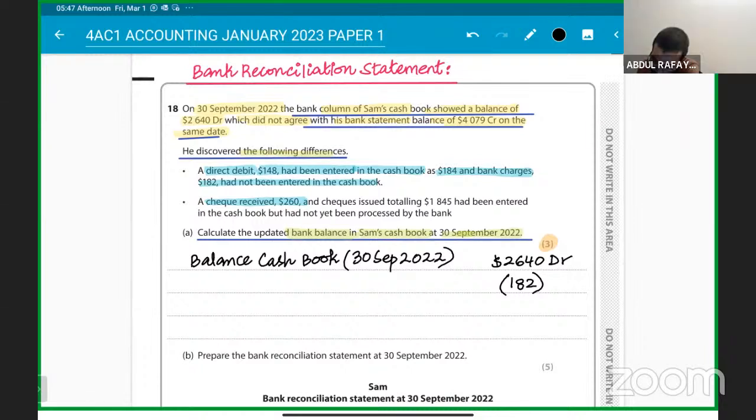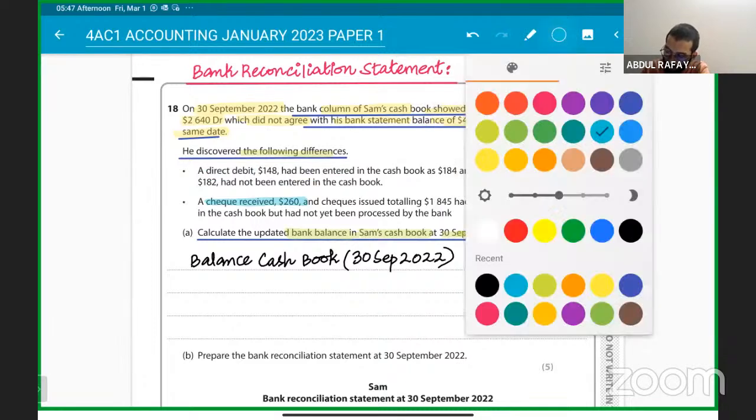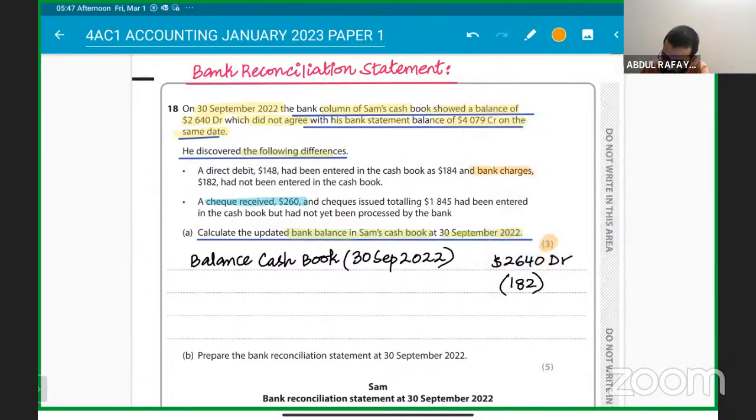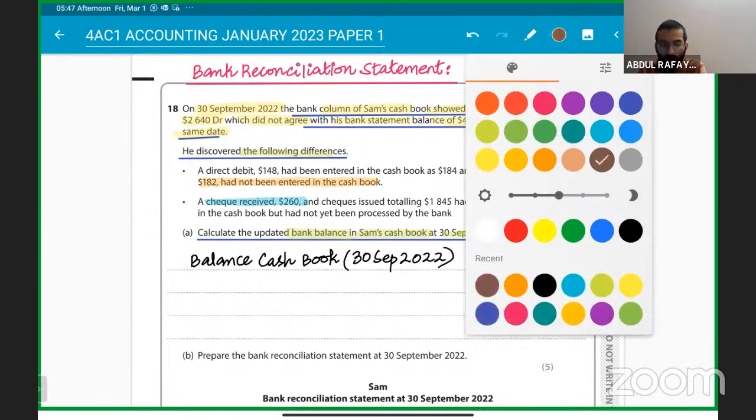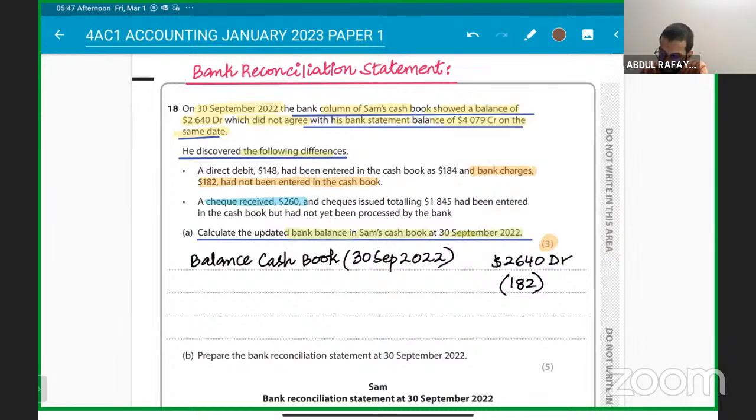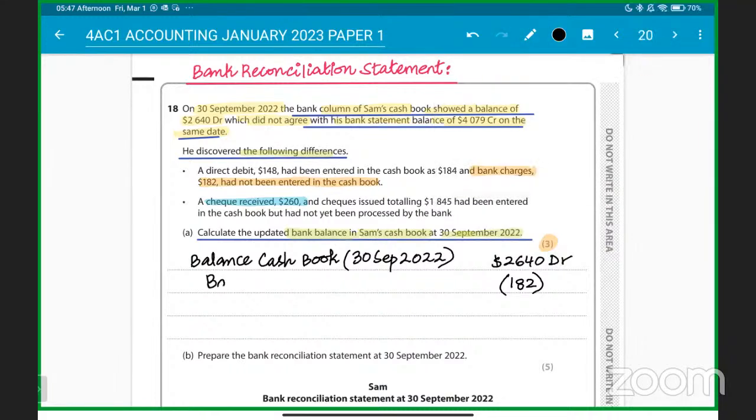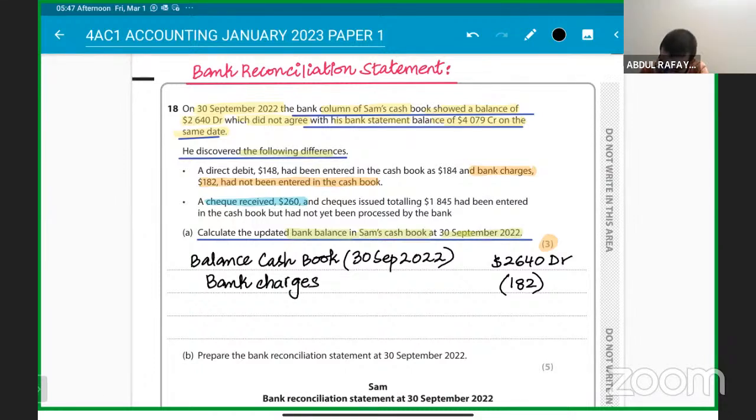And what we can say, 2,640, 30th September, 184, a direct debit 148 has been entered. Okay, so there are two mistakes. One of them is a simple mistake: bank charges of 182 had not been entered in the cash book. So the bank charges were not written, and you have to subtract the bank charges.